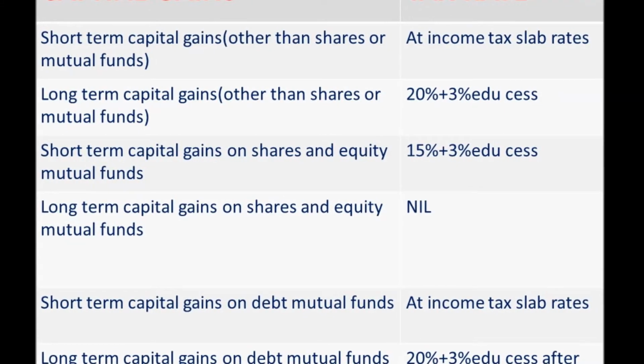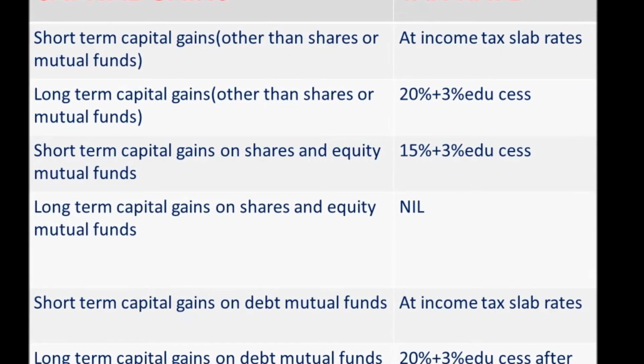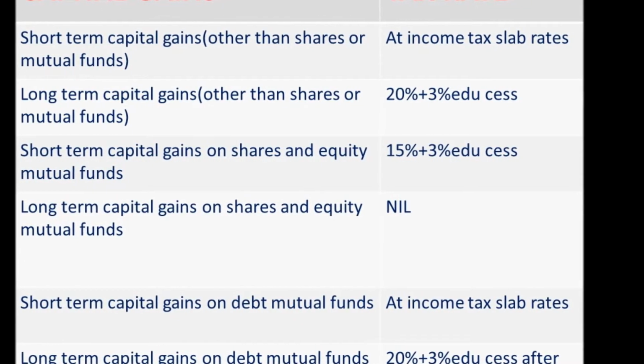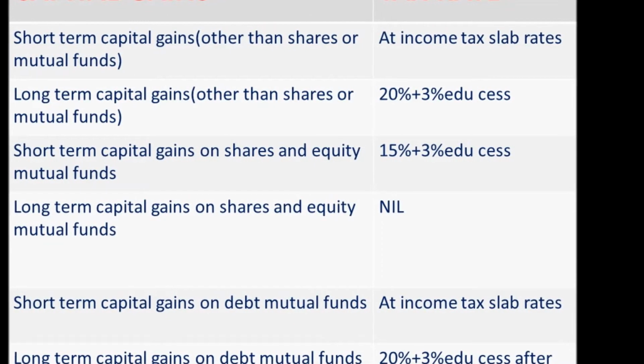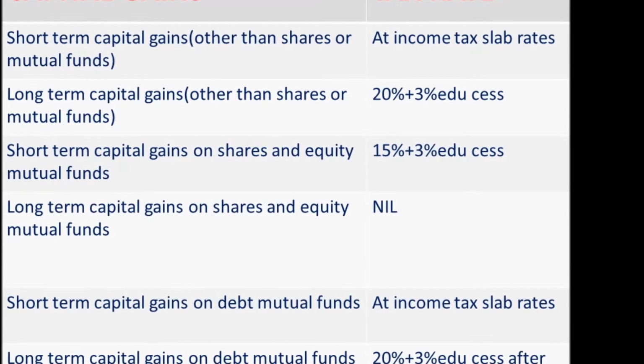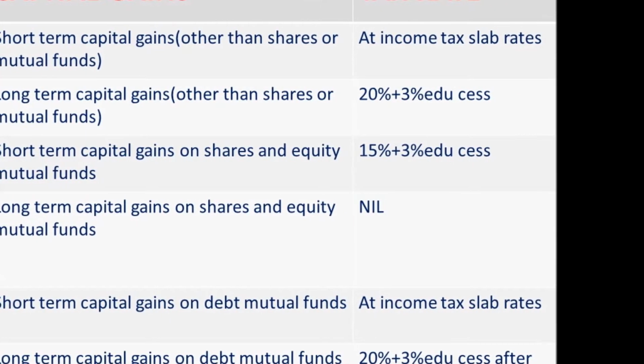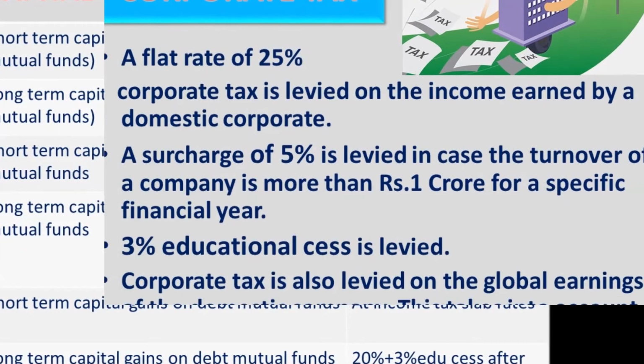For short-term capital gains of debt mutual funds, the income will be added to the person's income and tax will be levied accordingly. For long-term capital gains of debt mutual funds, it will be 20% tax plus 3% education cess after indexation. It means inflation will be adjusted and profit will be taken out of it.